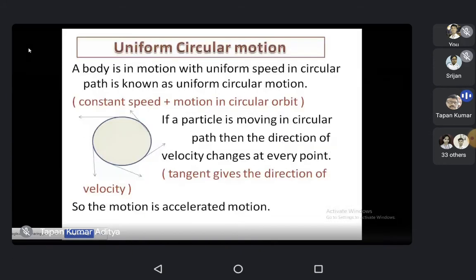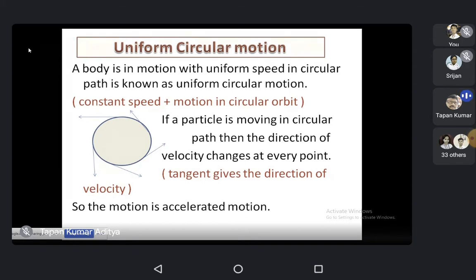The next topic is uniform circular motion. Uniform, in Hindi, means ek samaan. It means the speed remains uniform, and circular means the object moves in a circular path.